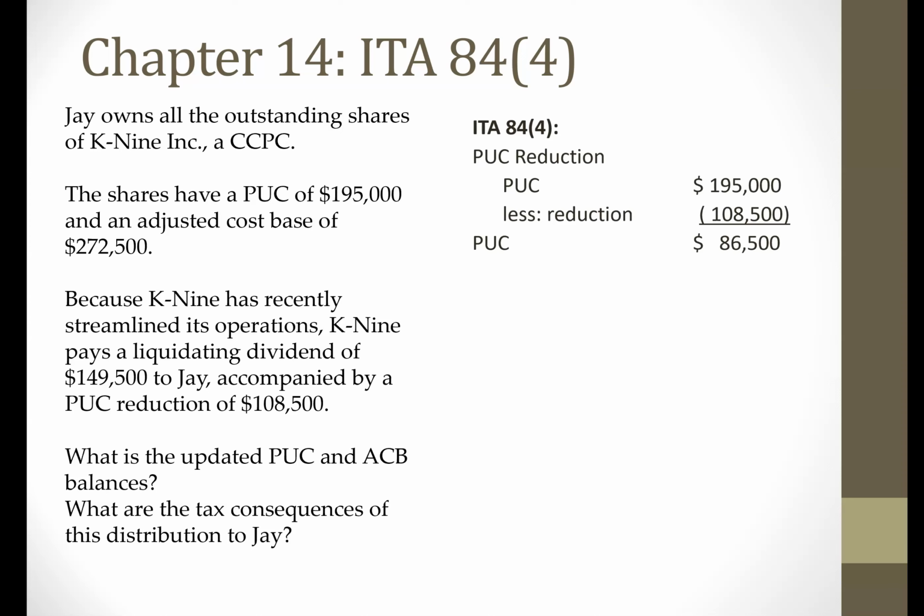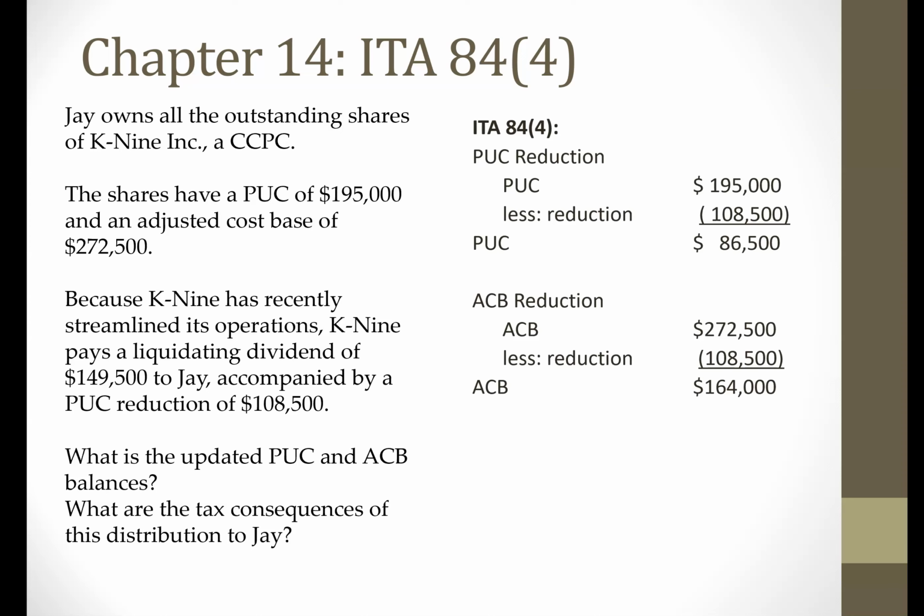We'll get to that later on, but we have to update the PUC balance with this PUC reduction. Now, in addition to that, J's adjusted cost base will also be reduced as well. So J's adjusted cost base initially was 272,500. That's going to be reduced by the PUC reduction. And so J's updated ACB is going to be 164,000.